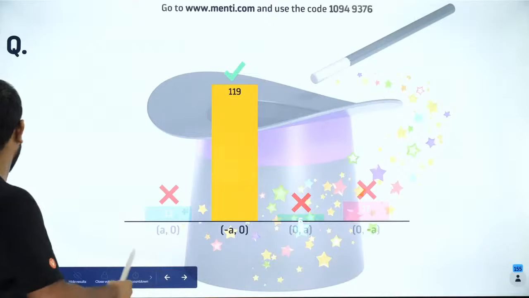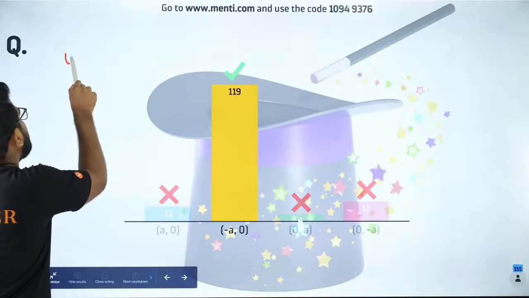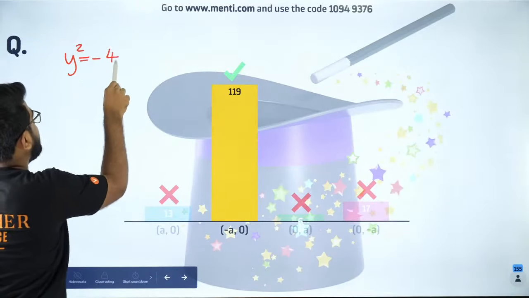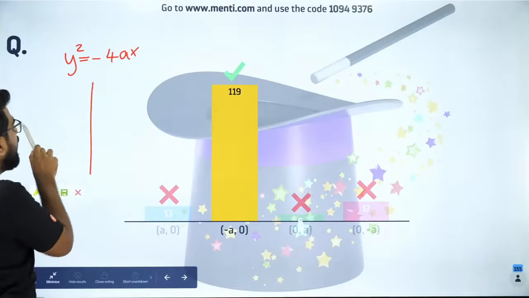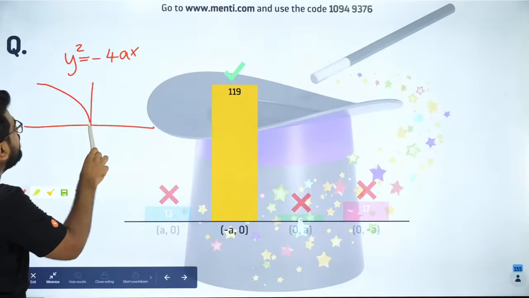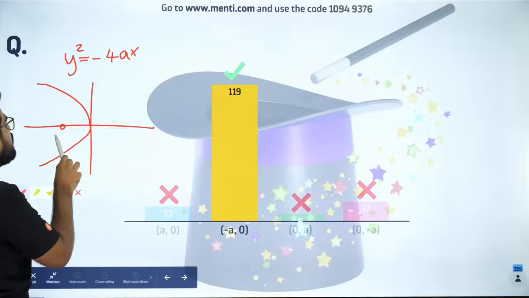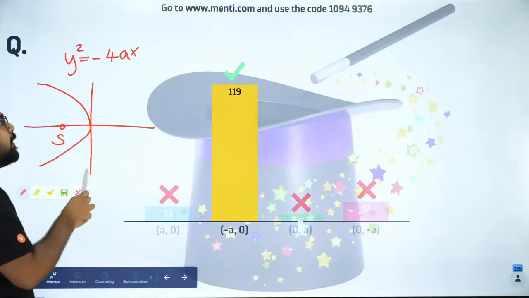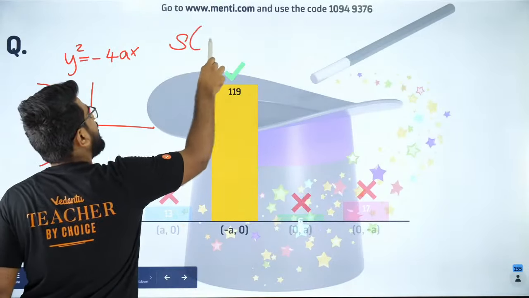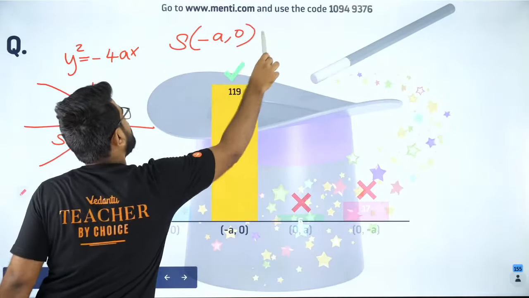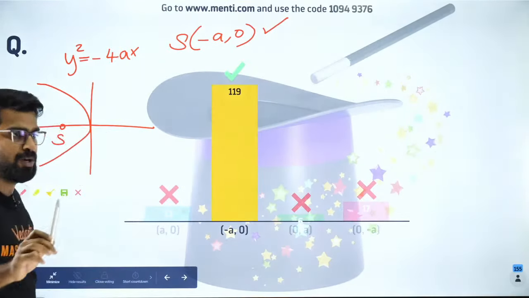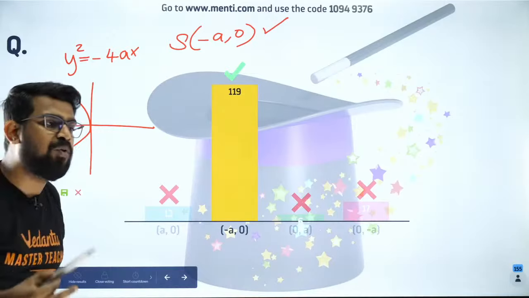So the question is, we have y square equal to minus 4ax. This parabola will be looking like this. It will be a leftward opening parabola. So the focus will be somewhere here, my dear students. The focus is given by (minus a, 0), and many of you are right. I'm so happy for you. So shall I move forward?